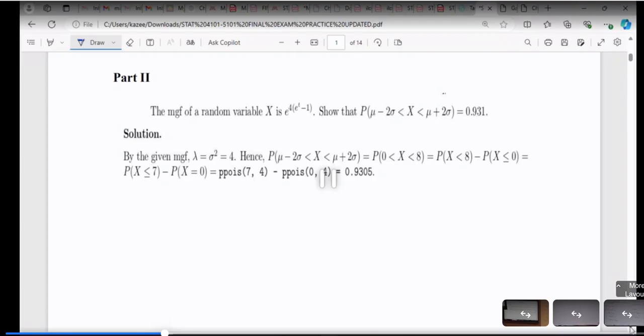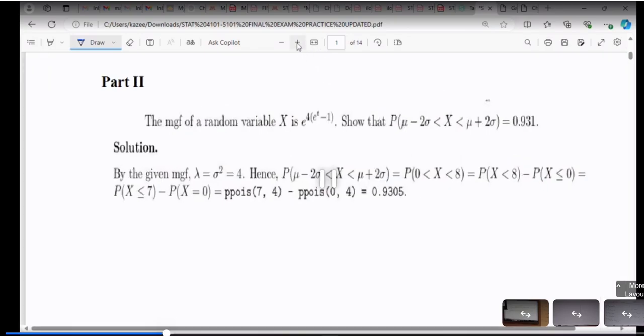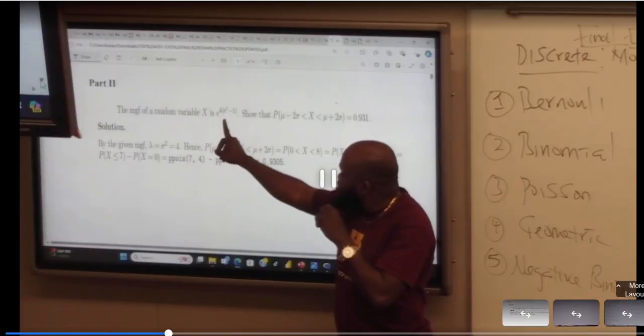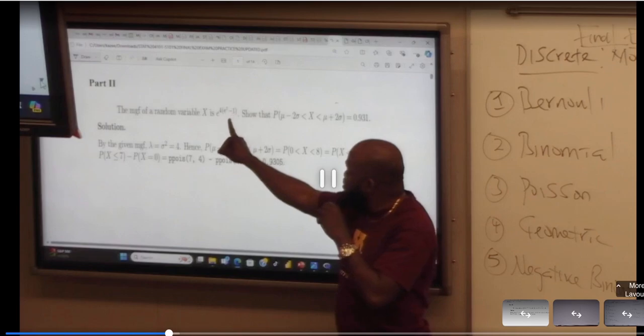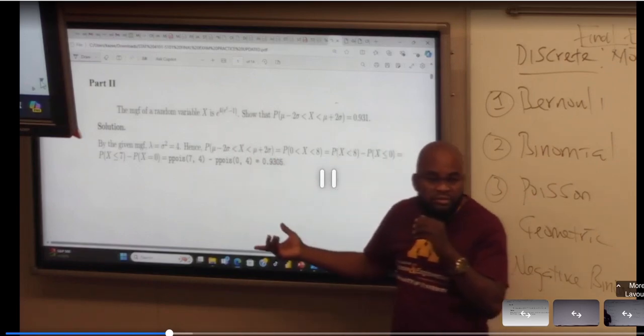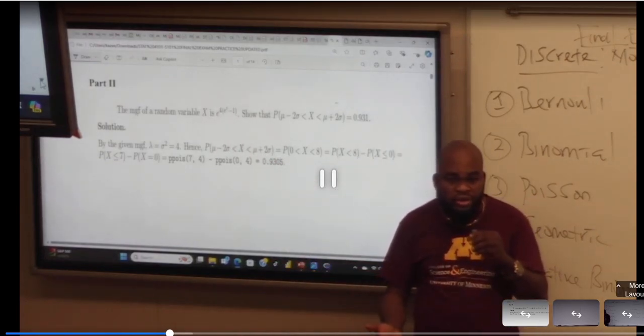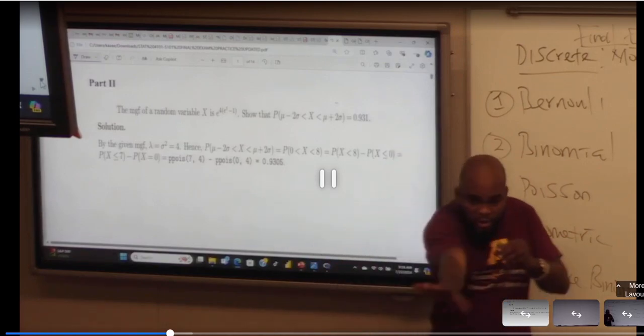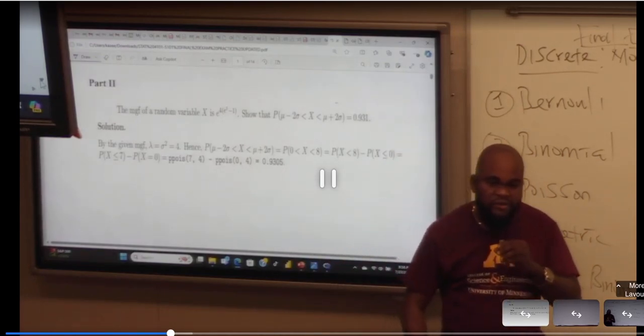Of moment generating function. Now take a look at part 2. In part 2 here, the MGF of a random variable S is this. What is that? Which moment generating function? Can someone tell me which random variable has this as a moment generating function? That's Poisson. Good job.